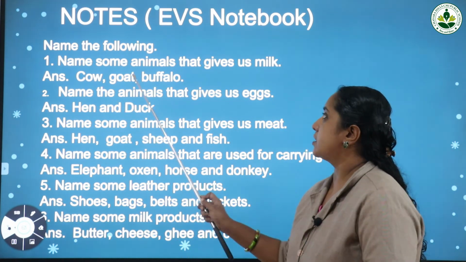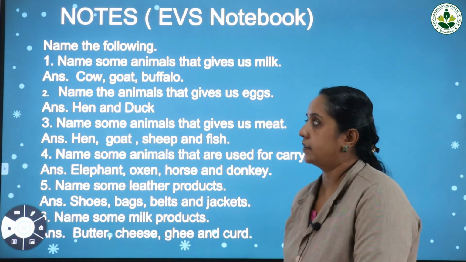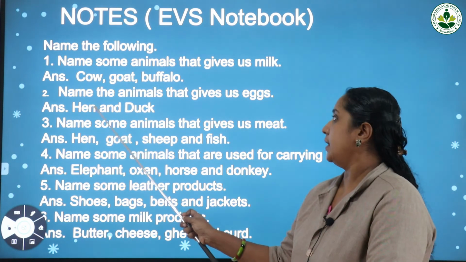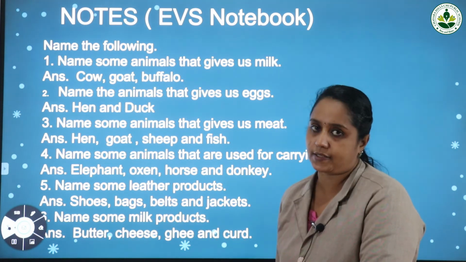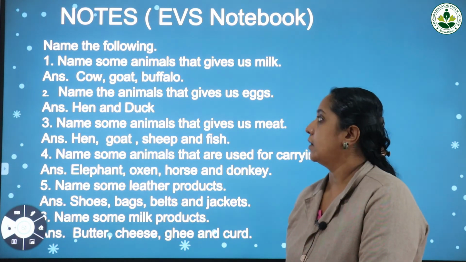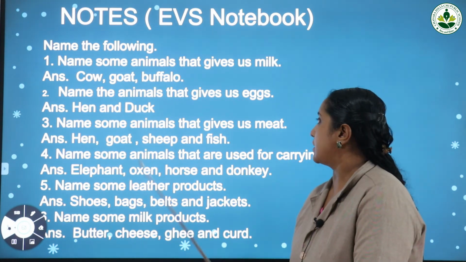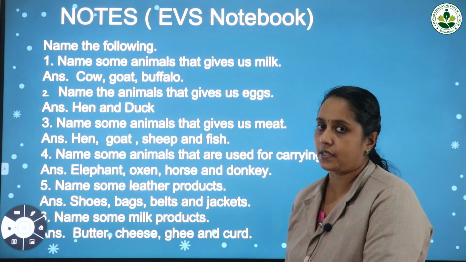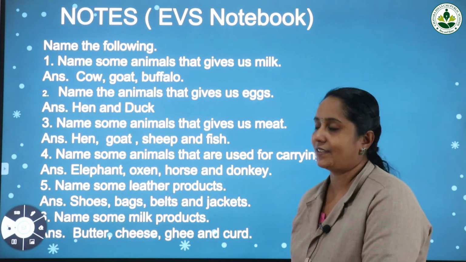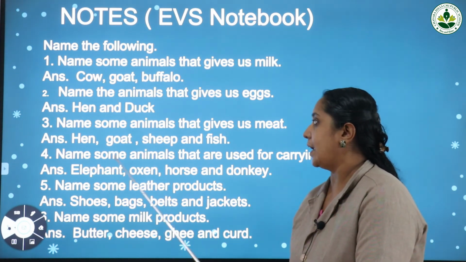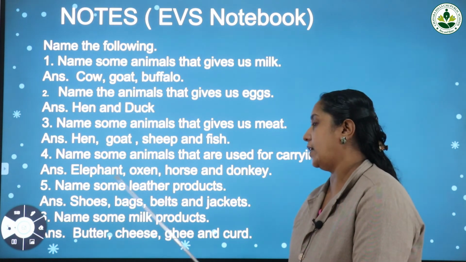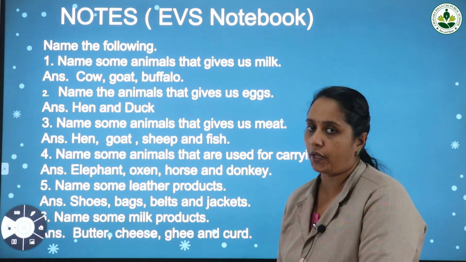First question, name some animals that give us milk. Answer: cow, goat, buffalo. Second question, name the animals that give us eggs. Hens and ducks. Now third question, name some animals that give us meat. We already discussed the animals. Which are they? Hen, goat, sheep and fish. Now the fourth question, name some animals that are used for carrying loads. Answer is elephant, oxen, horse and donkey.